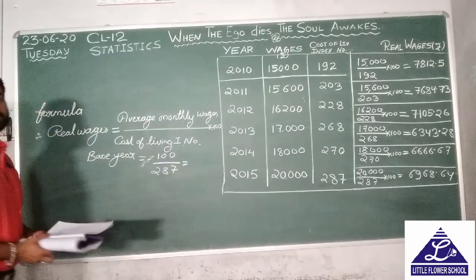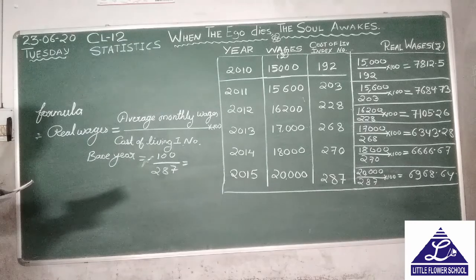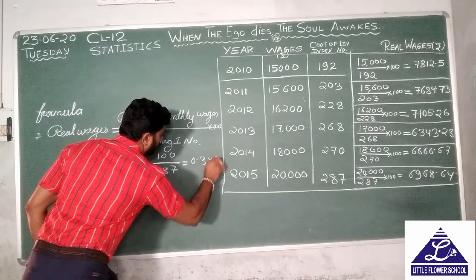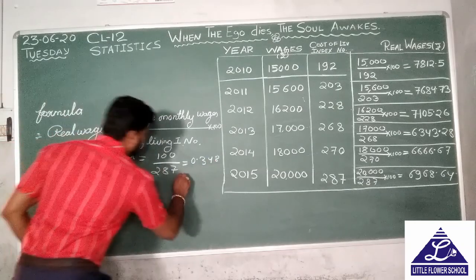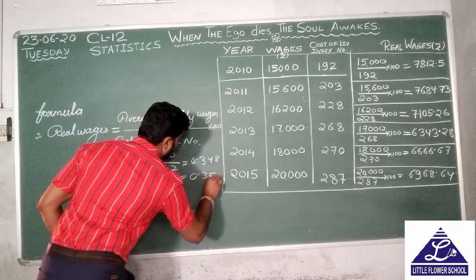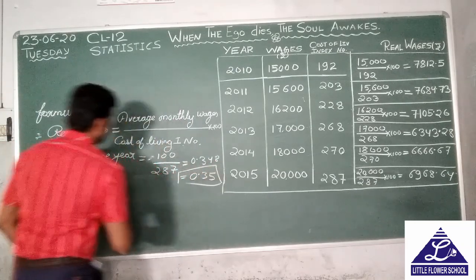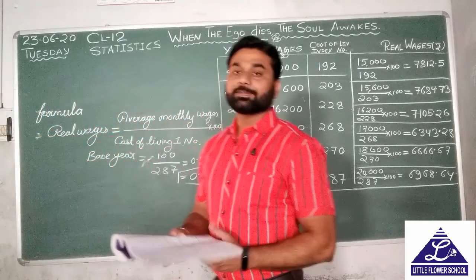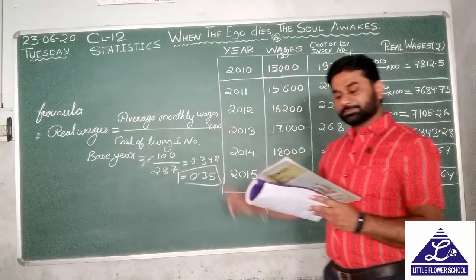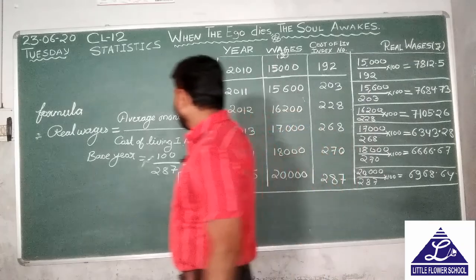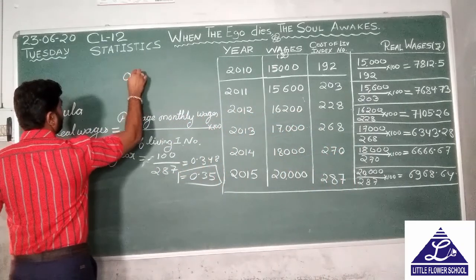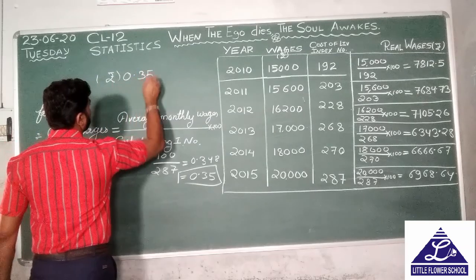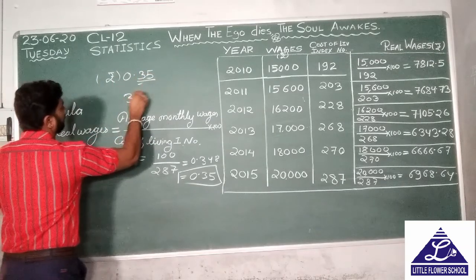If we divide 100 by 287, it will be 0.348, that means 0.35. The purchasing power we have obtained is 0.35. How many paise is that? 0 rupees and 35, that means only 35 paise.